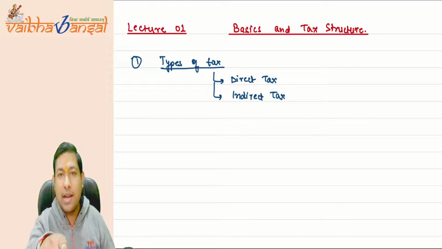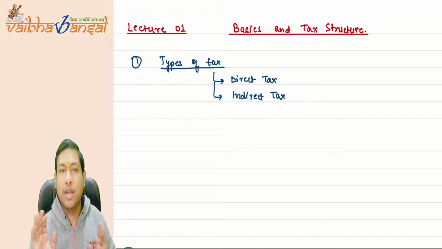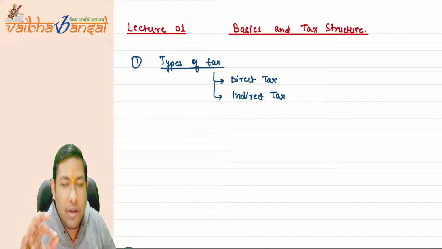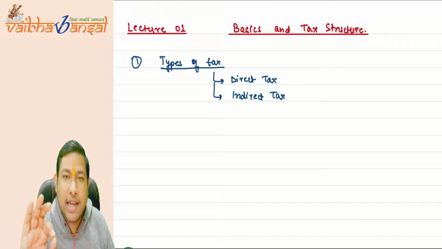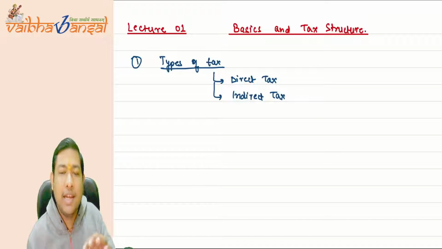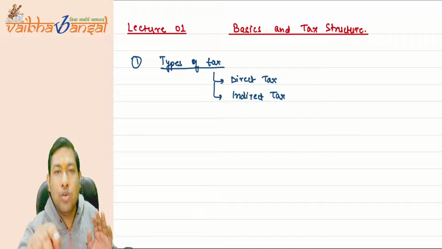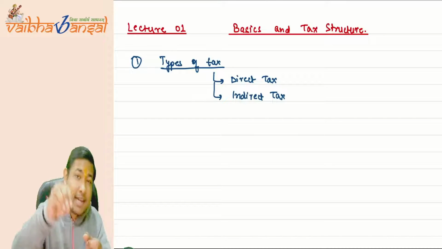If you are earning and the government is taking tax directly from you, understand it very clearly. If you are earning any income and the government of India is taking tax directly from you, then it is a direct tax. The burden of tax is on you itself. That's why it is a direct tax that is collected directly from you.